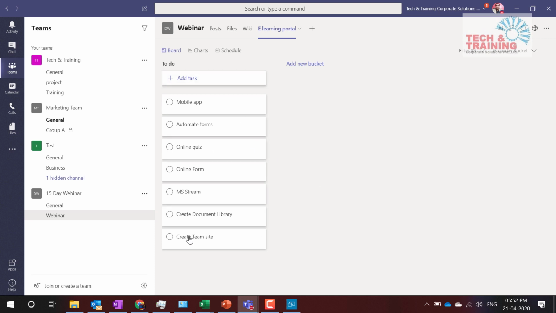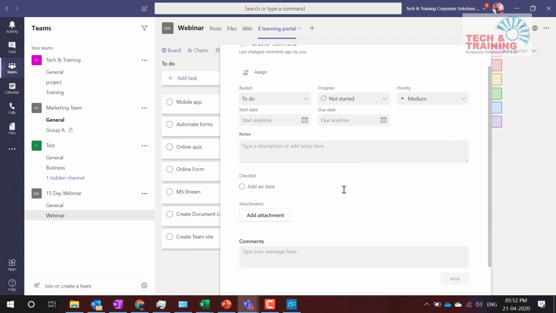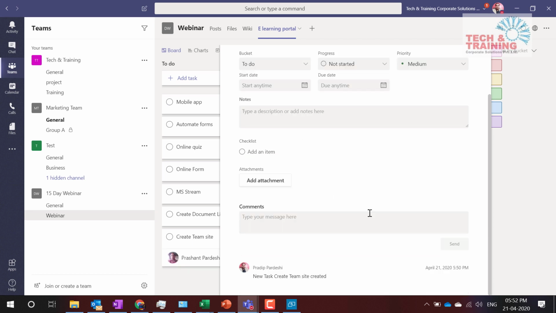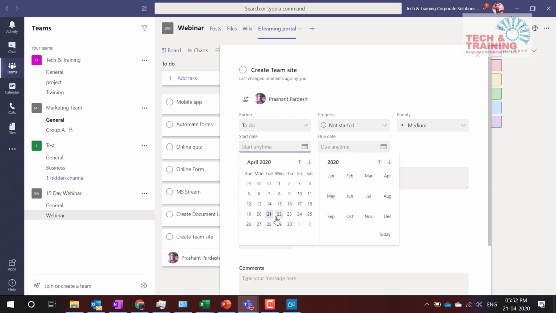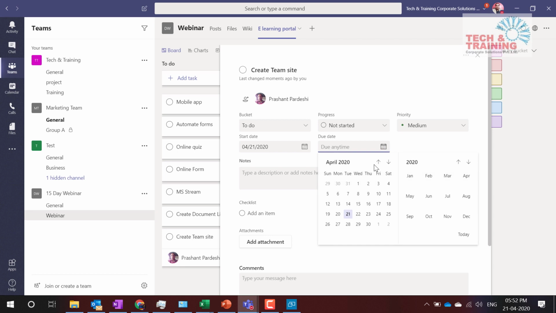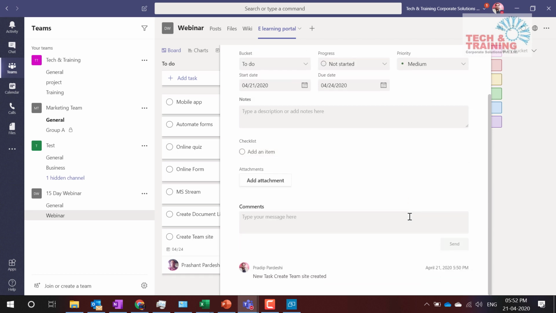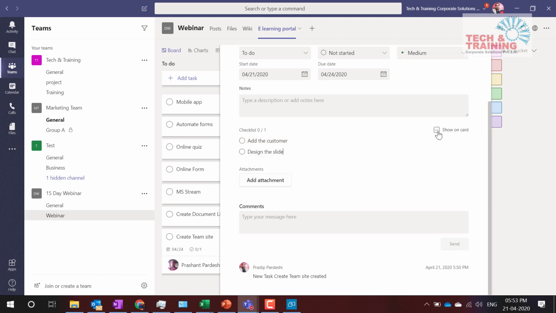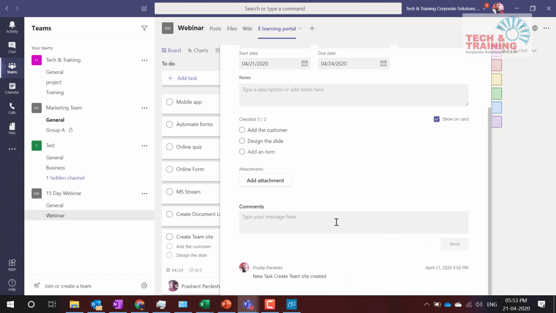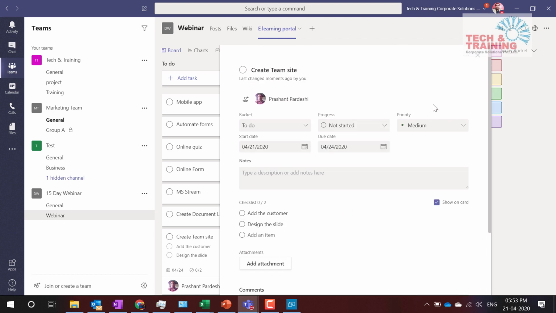Let's say I create team site. I give this task to Prashant and it's going to be done by start time immediately. I want him to start, and due date will be within the next 2 days. He should be able to create that. And in the team site, add the customer and design the slide. Okay. I make it show on card and I click, or else this much is enough.